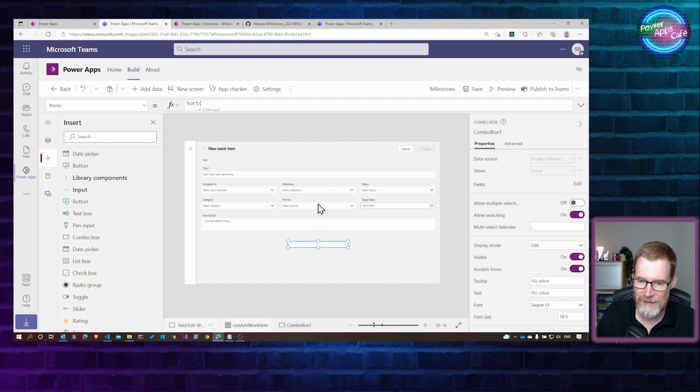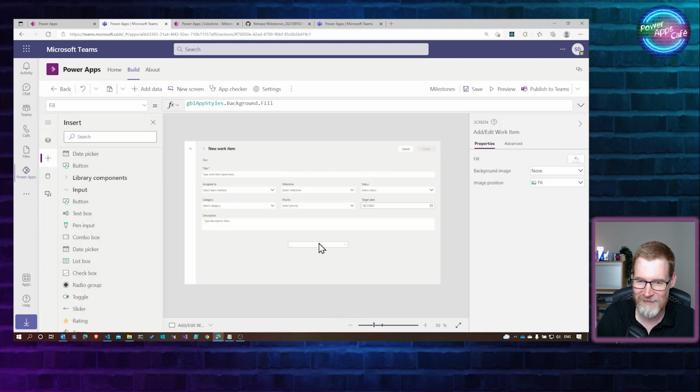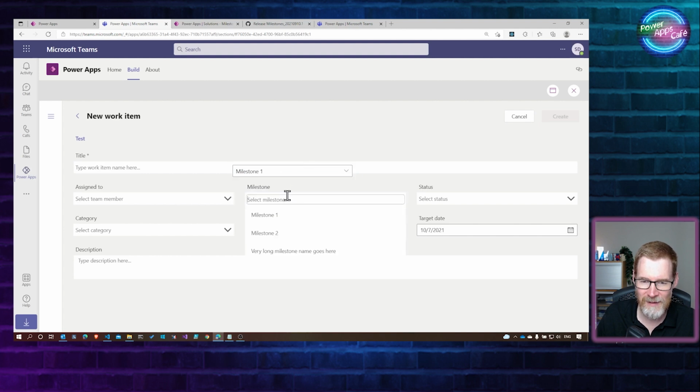And you can see immediately, if we just go to preview and look at it, that this combo box down here looks very different to this combo box. I'm just going to move it a little bit higher so you can see it there. If I do a drop down on this and I start typing to search, you can see it's like autocomplete there. But here, it's a very different look and feel. It's a completely different control.